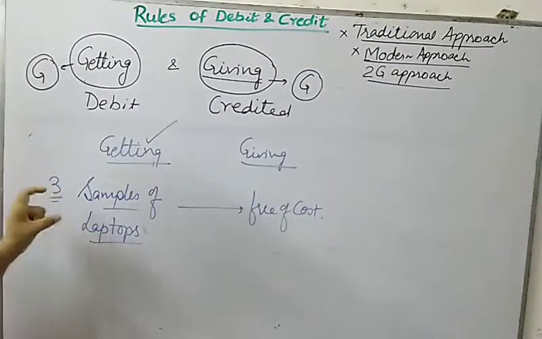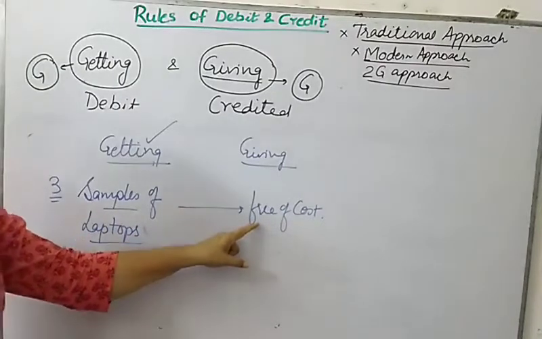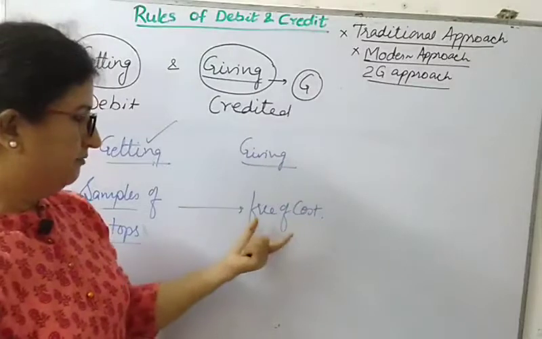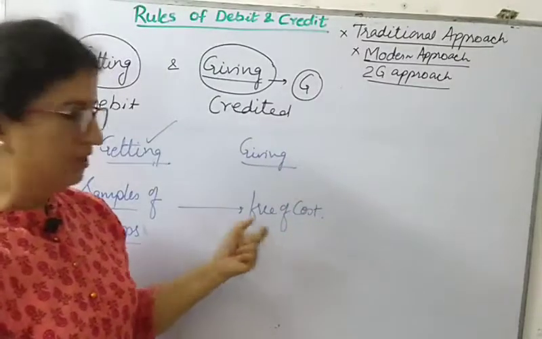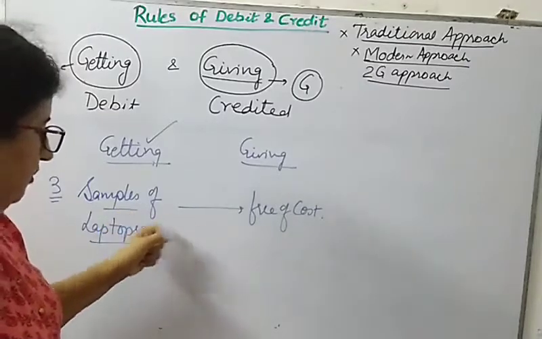So you got 3 sample laptops free of cost. This happens when you are buying some very important or precious item in lots, then they can provide you some free of cost also.